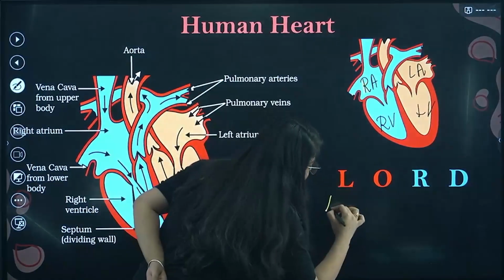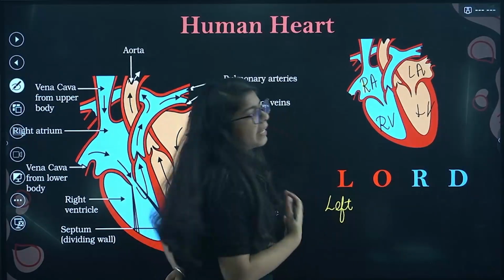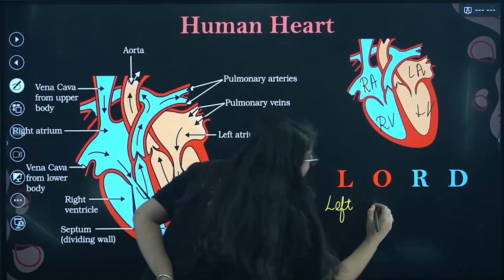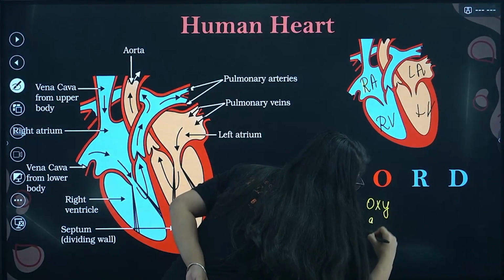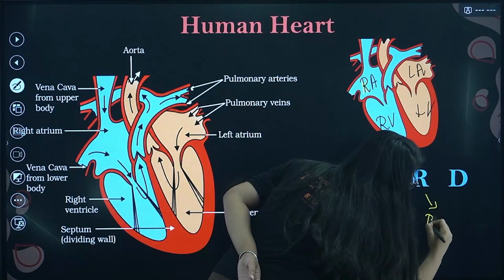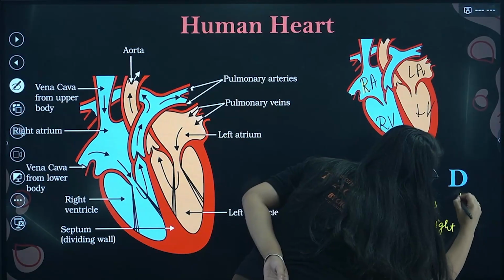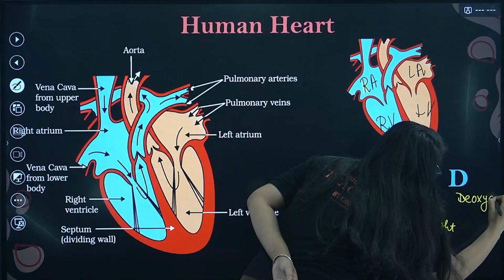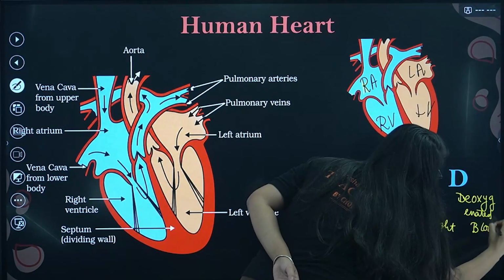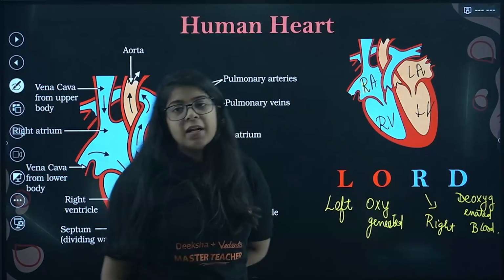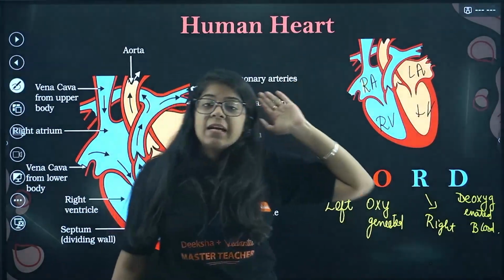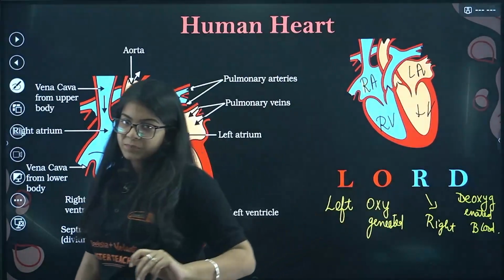How do you have to remember? Now this left part, what did I say? Pure blood, that means oxygenated. So you have to remember this: LORD. Remember your LORD. So the left side has oxygenated blood. However, the right side has deoxygenated blood. Understood? Left side has oxygenated blood. Right side has deoxygenated blood. Okay?